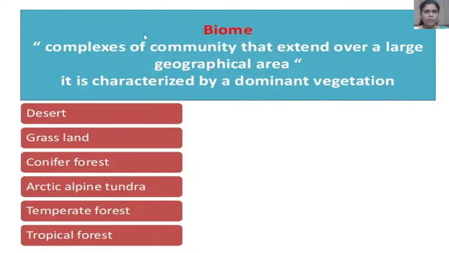Then what is meant by biomes: complexes of communities that extend over a large geographical area. It is characterized by dominant vegetation. It also includes desert, grassland, coniferous forest, Arctic, alpine tundra, temperate forest, tropical forest, etc.